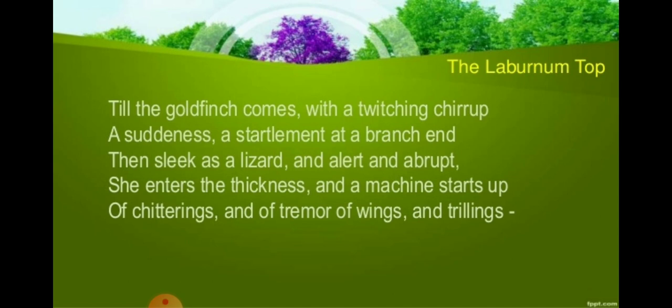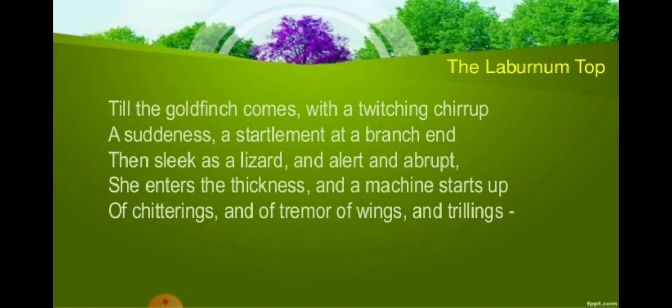The little young ones are there in a nest, right? The little birds, they are sleek, as smooth and shiny, with a glossy body like that of a lizard. So she is extremely watchful, alert, and very swift, very quick.